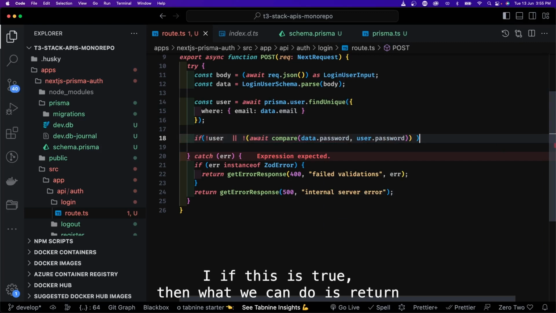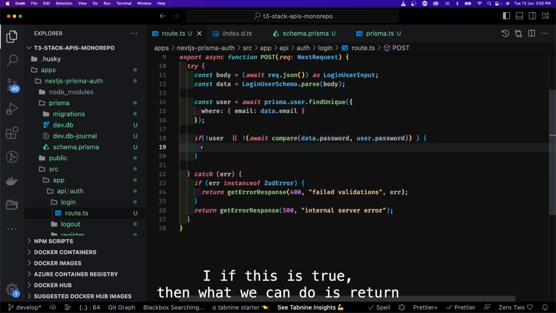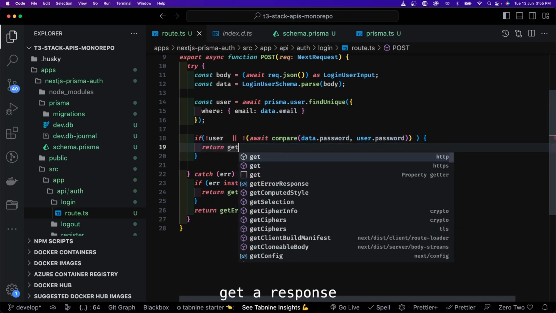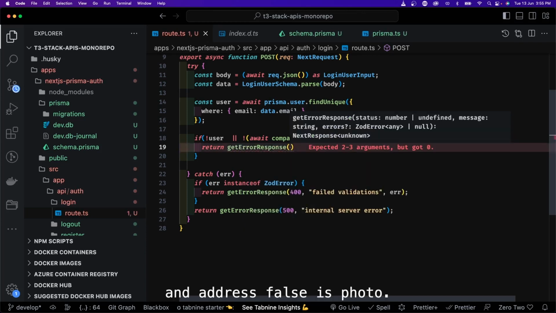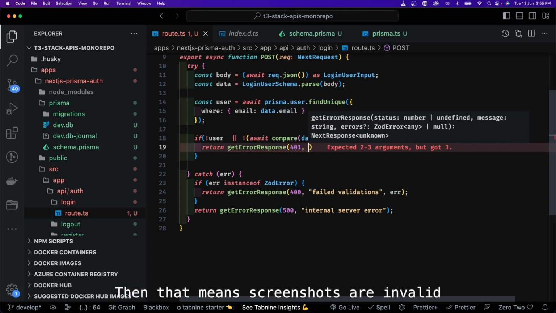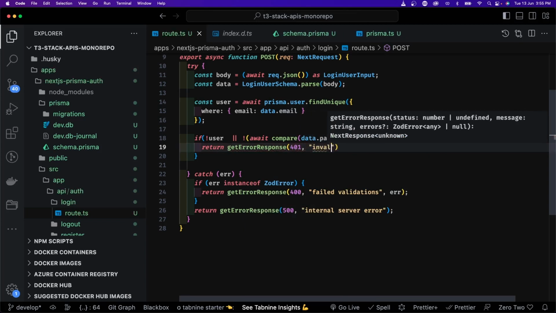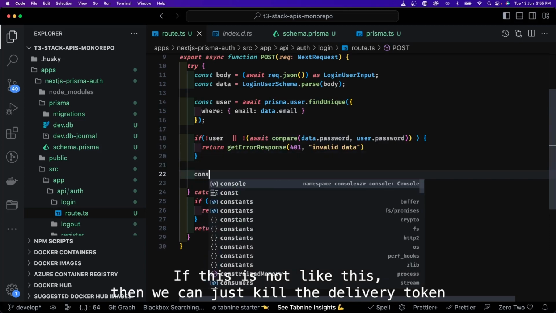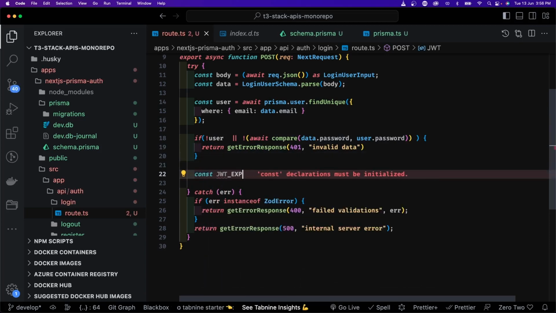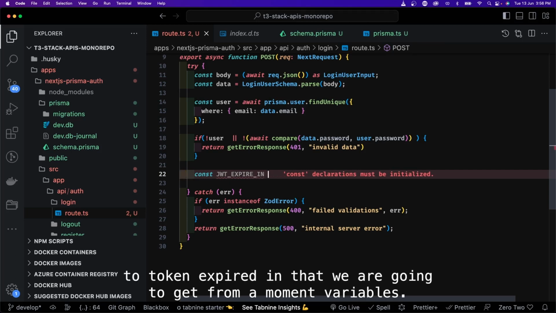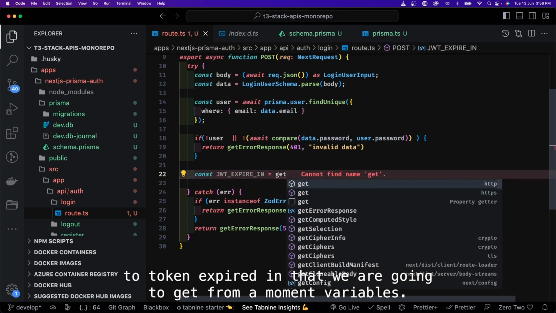Okay, and if this is not true, then what we can do is return get error response, and error response is 401. That means credentials are invalid. If this is not like this, then we can just create a JWT token, expire in, that we are going to get from environment variables.